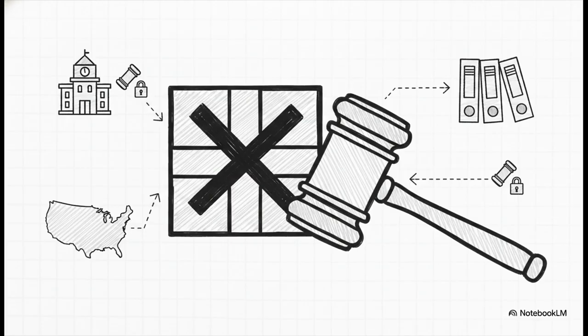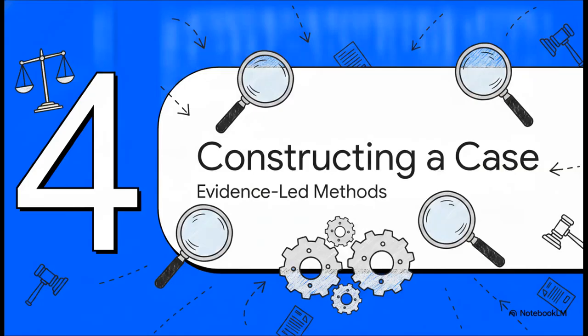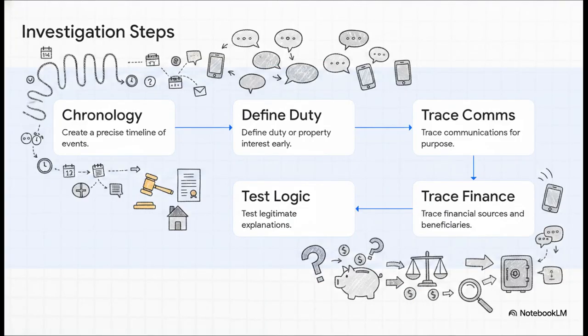So, part 4, constructing a corruption case. Because the Supreme Court is now demanding such intense legal precision across the board, investigators can't just wave their hands at broad ideas of dishonest government anymore. They have to build their cases incredibly meticulously. It is like a giant puzzle. You need a precise, step-by-step chronology.